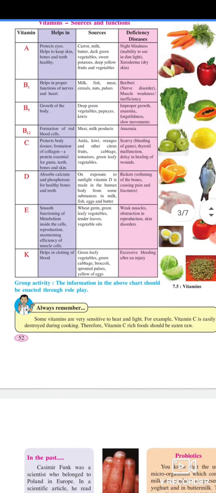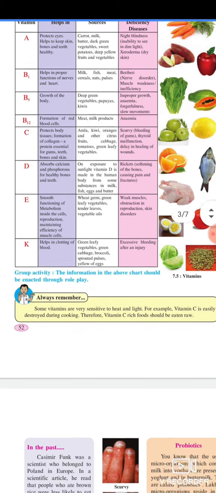Vitamin K helps in clotting of blood. Sources: green leafy vegetables, green cabbage, broccoli, sprouted pulses, yolk of eggs. Deficiency disease: excessive bleeding after an injury.